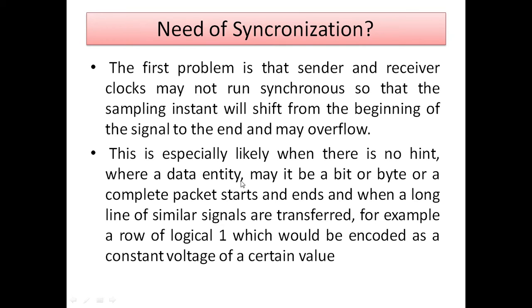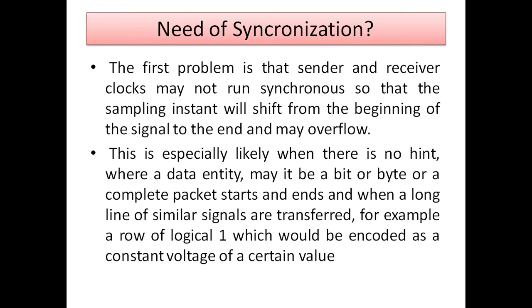The second problem is especially likely when there is no hint of when the data should start and when it should end. In that case, a synchronization problem arises between the transmitter and receiver. There is no hint where a data entry, be it a bit, byte or complete packet, starts and ends when a long line of similar signals is transferred.